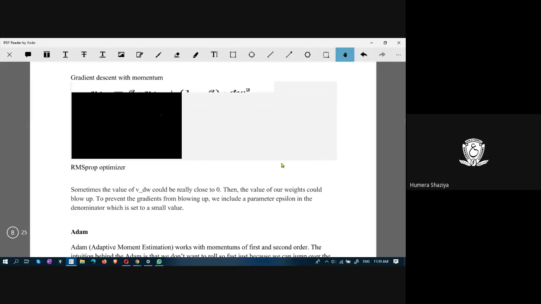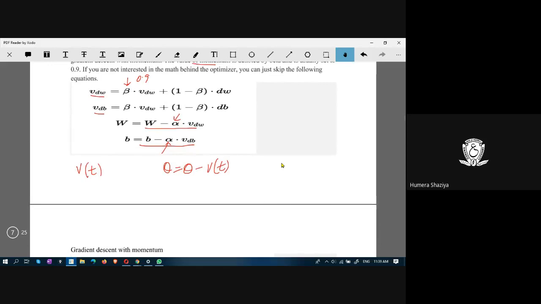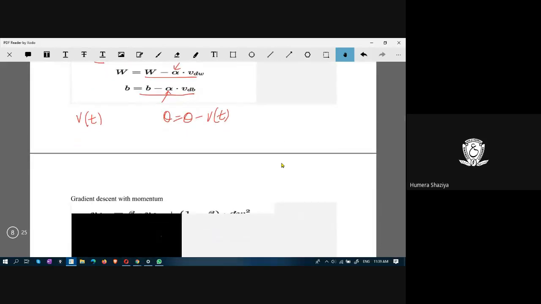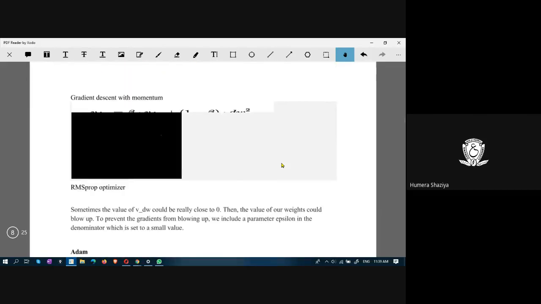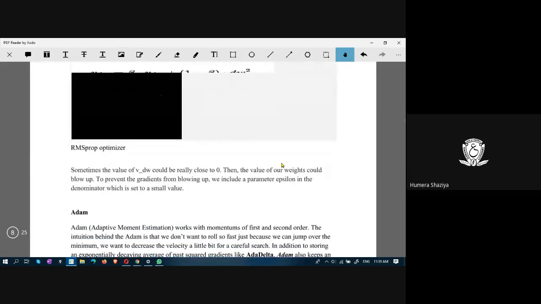Actually, this one is gradient descent with momentum. This one is the RMSprop optimizer. I'll see what happened to this. I'll put the equations here.